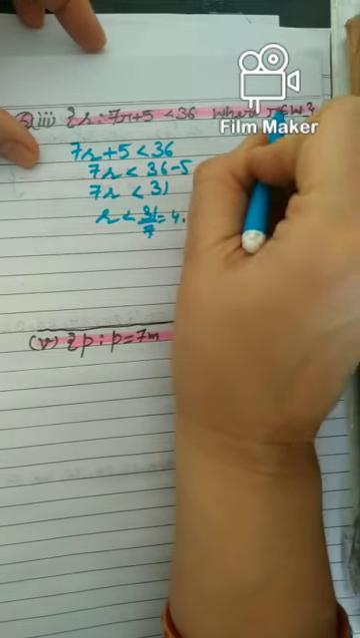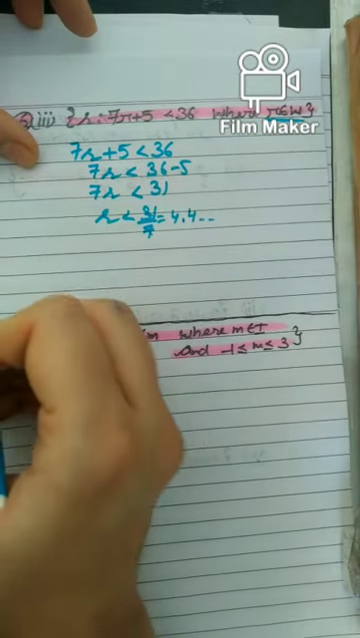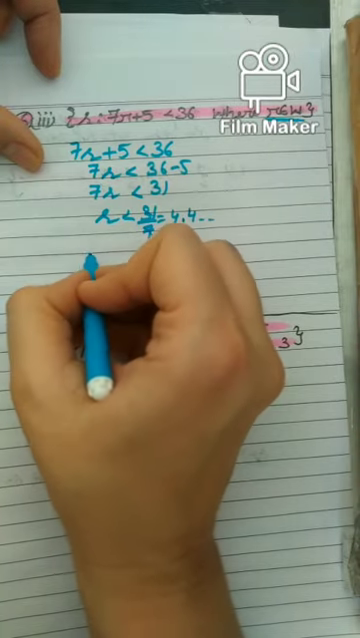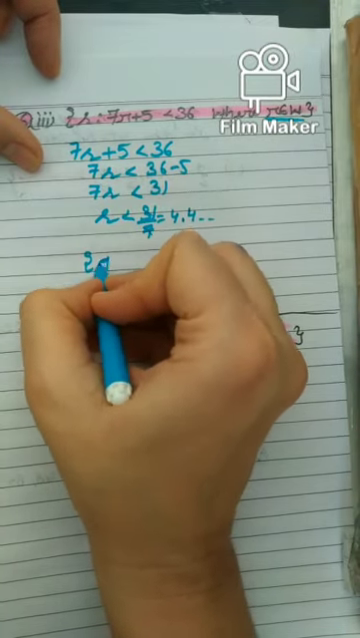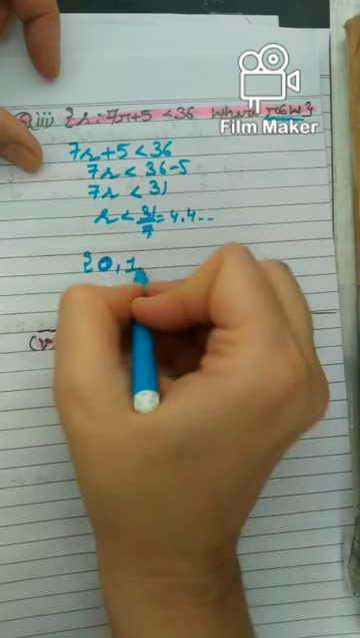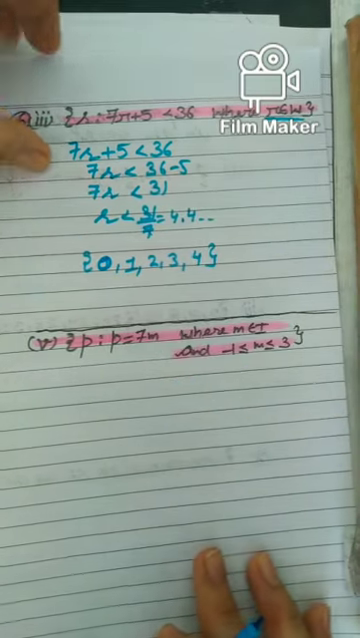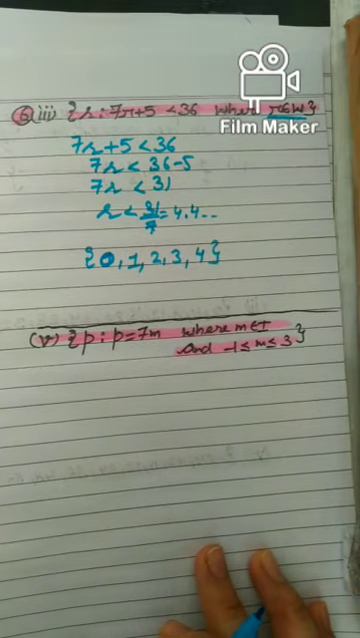Right? We have to see r belongs to W, means we have to see those whole numbers which are less than 4.4. So I can easily see, starting from 0: 0, 1, 2, 3 and 4. They make this set. I hope it is clear to you.